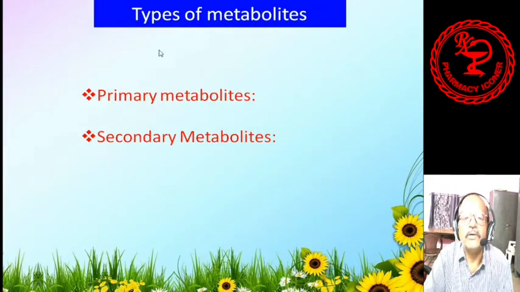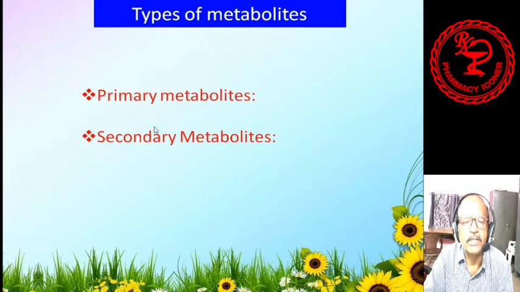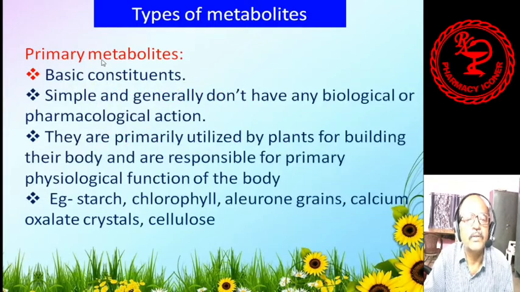Then I will discuss the different types of metabolites. As I told you, metabolites are nothing but the metabolic outcome or metabolic products during the process of metabolism inside the plants, and they are of two different types. The first one is primary metabolites and the second one is secondary metabolites.